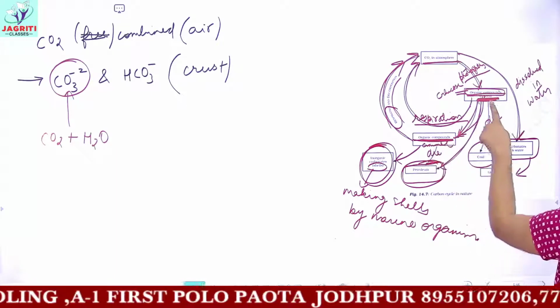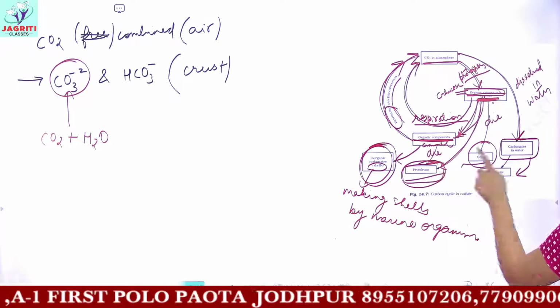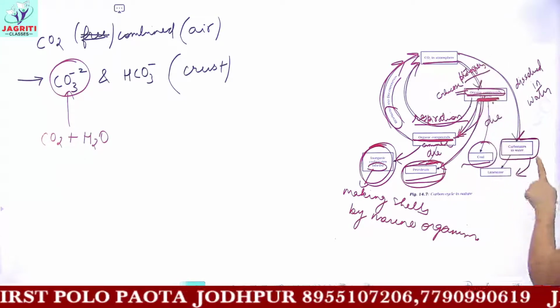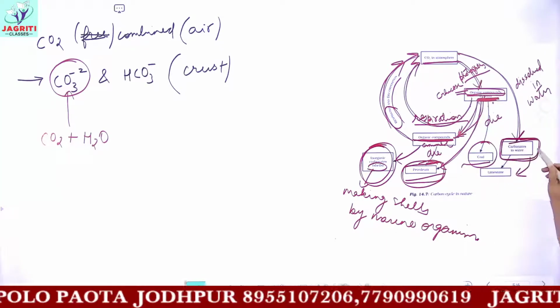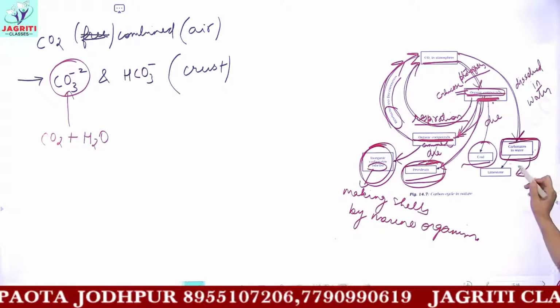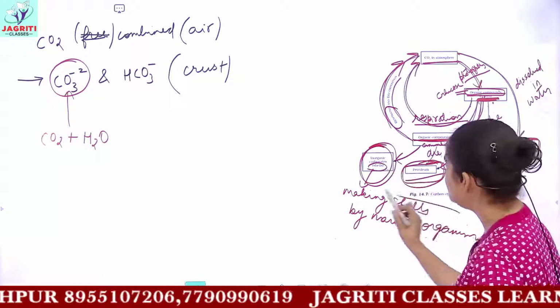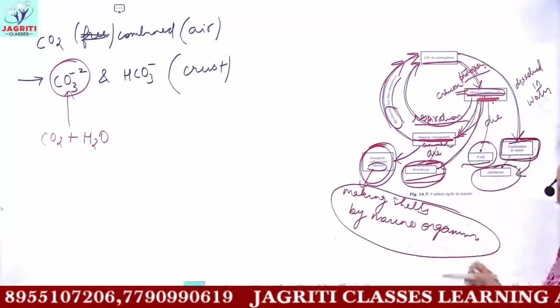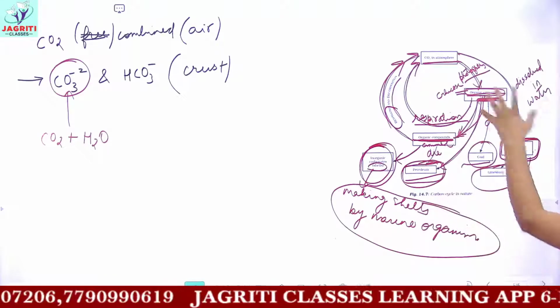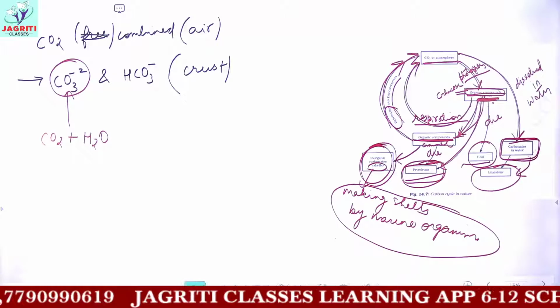Now when the animals and plants die, they get converted to coal and petroleum. Some carbon dioxide is dissolved in water to form carbonate, and this carbonate is used for making limestone. This carbonate can also be used for making shells of marine organisms. So this is the carbon cycle which you have to write.